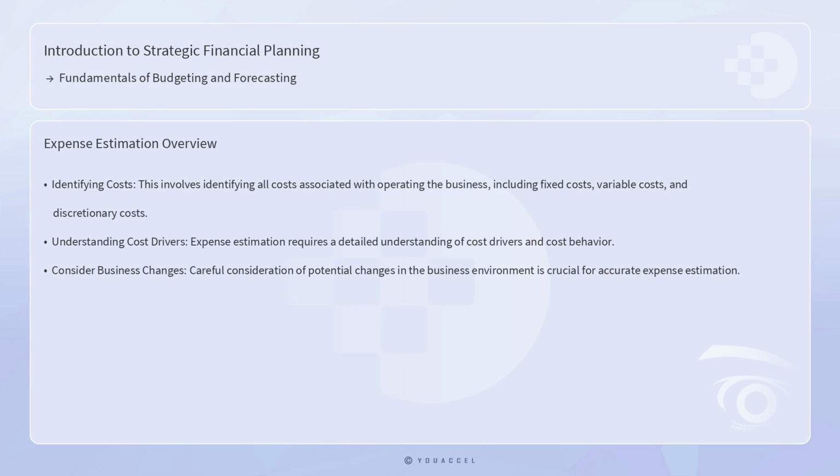After revenue forecasts are developed, organizations must estimate their expenses. This involves identifying all costs associated with operating the business, including fixed costs, variable costs, and discretionary costs. Expense estimation requires a detailed understanding of cost drivers and cost behavior, as well as careful consideration of potential changes in the business environment. For instance, a company anticipating an increase in production volume may need to account for higher raw material costs and additional labor expenses in its budget.